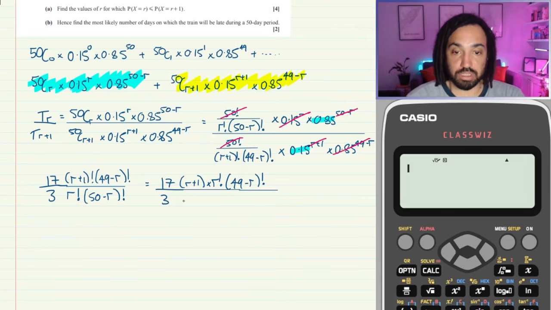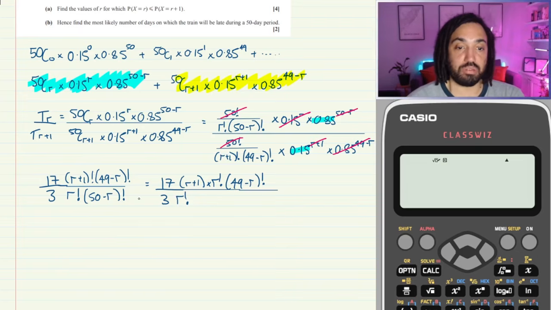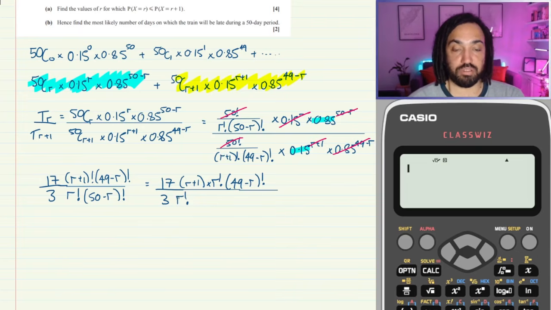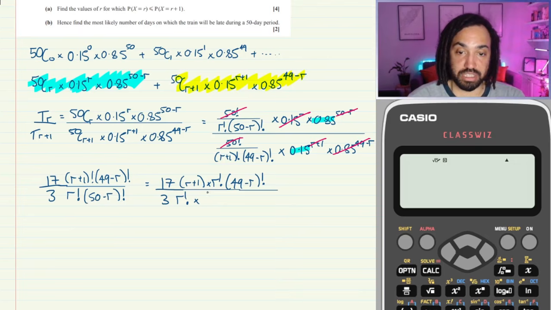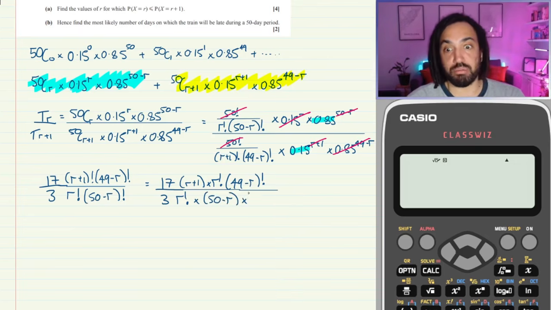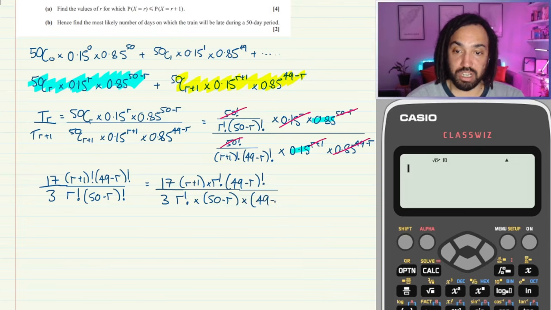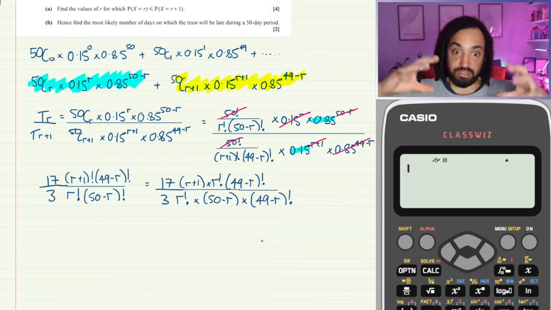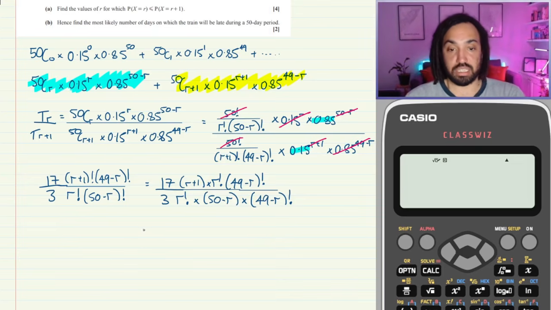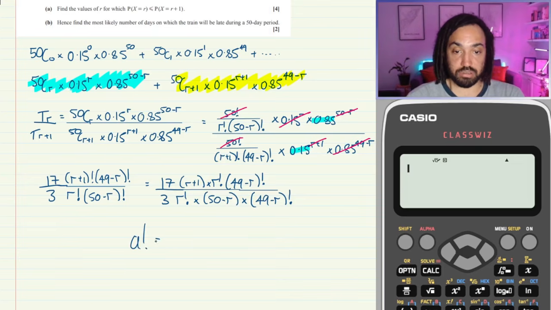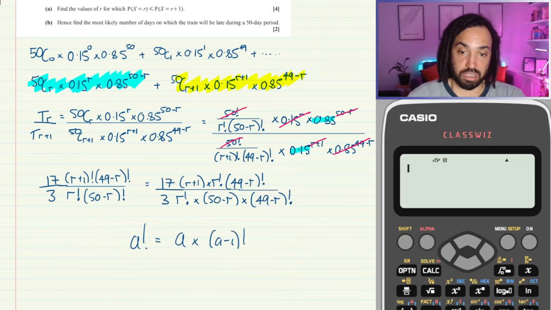And then on the bottom, we'll have r factorial, and we'll also have this 50 minus r factorial, which again is the same as 50 minus r times by the number before it, which is 49 minus r factorial. Because once again, if you have a factorial, for example a factorial, you can write it as a times by a minus 1 factorial.